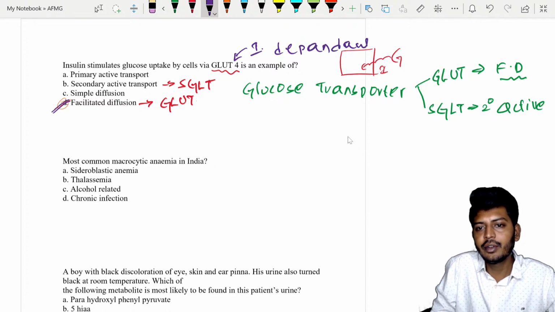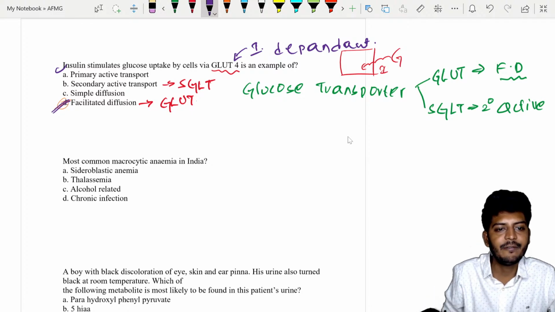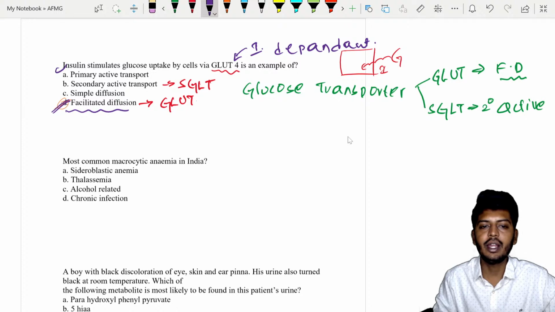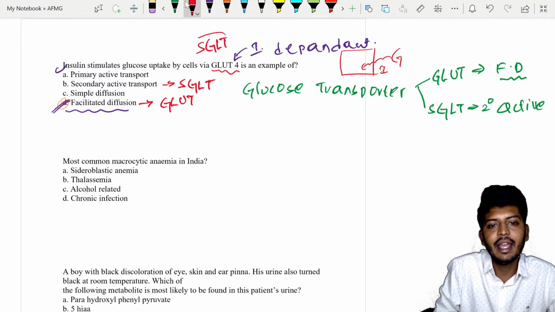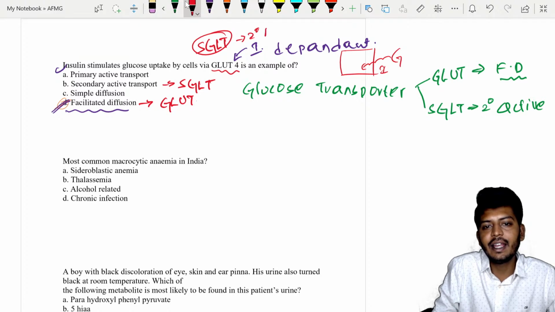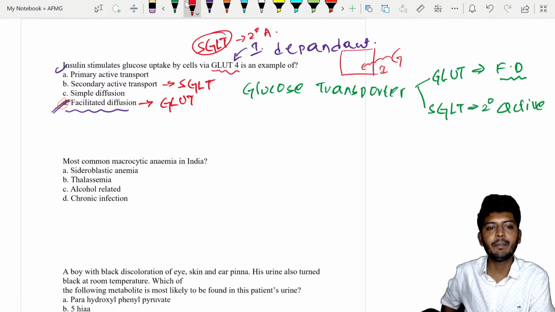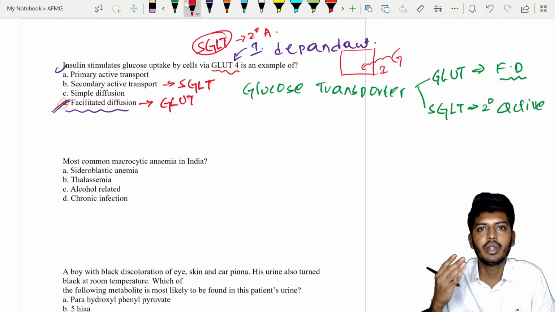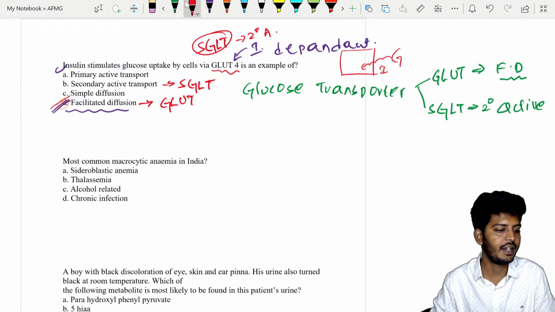Dependent. Okay, so this is the story of your first question. Insulin stimulates glucose uptake by facilitated diffusion. If I give you SGLT instead of glucose, then it will be secondary active transport. Clear everybody? This is very important. Questions can come on glucose transporters 1, 2, 3, 4, their location, SGLT1 and SGLT2 location, and their mechanism, that is facilitated diffusion.